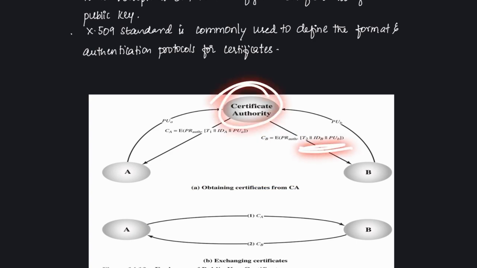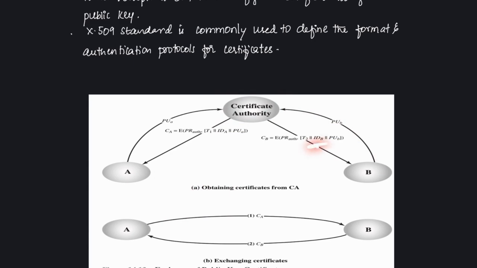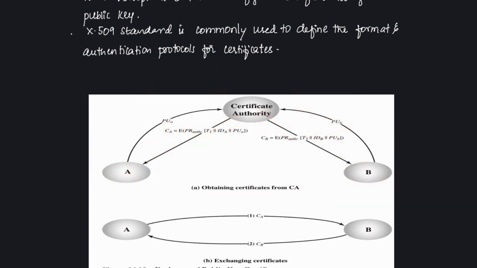The response comprises T2, the timestamp for B's certificate, then the identity of B, and PUB, B's public key. Now I am done with obtaining the certificates from the certifying authority.